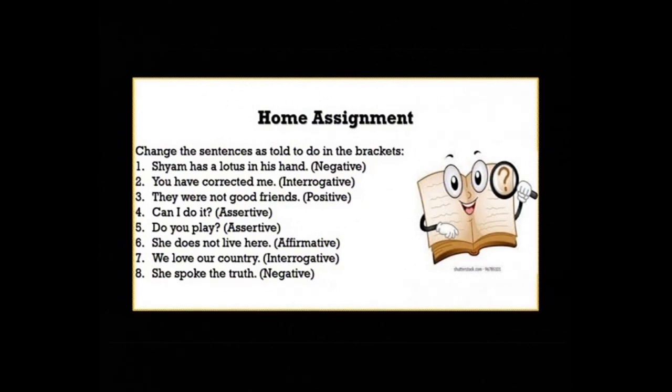She spoke the truth. Change it into negative. So, students, this was the first part of your topic, the sentence. Try to understand these properly.